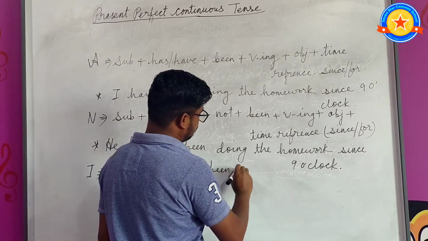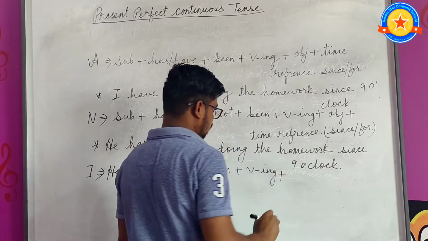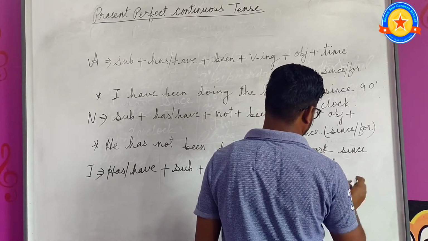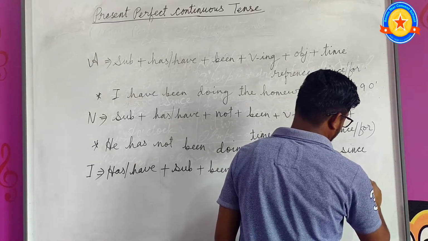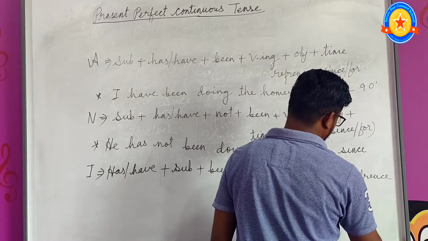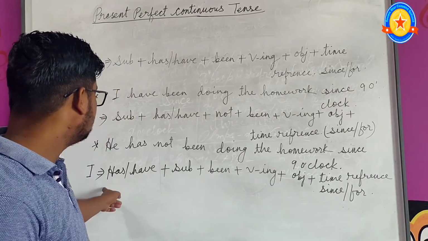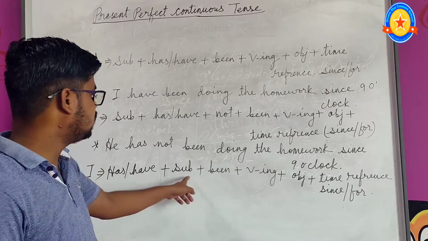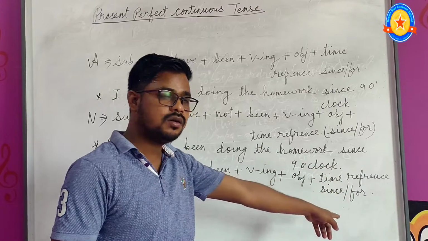So the formula or pattern is: before subject we write the helping verb has or have, plus subject plus been plus verb ing form plus object plus time reference, since or for.